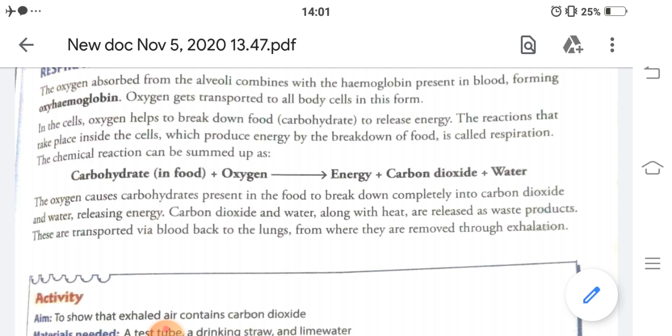So the oxygen causes carbohydrate present in the food to break down completely into carbon dioxide, water and energy. Energy is consumed by our body. Carbon dioxide is released through our nose, and water is released as a waste product. Carbon dioxide and water along with heat are released as waste products, whereas energy is used by the body for our day to day work. Carbon dioxide is released from the body through the nose by exhalation.